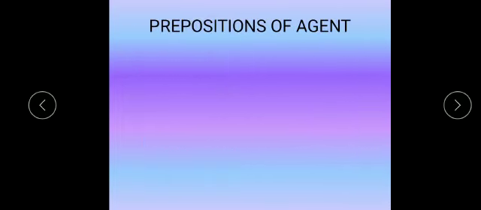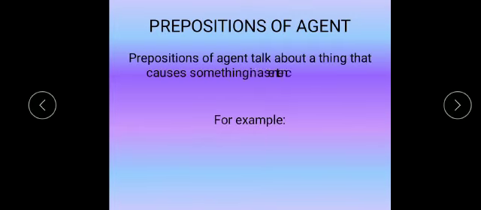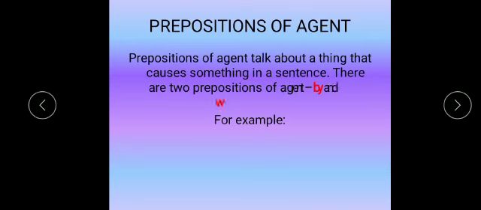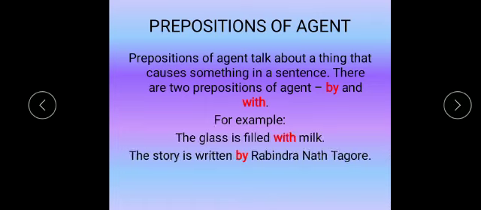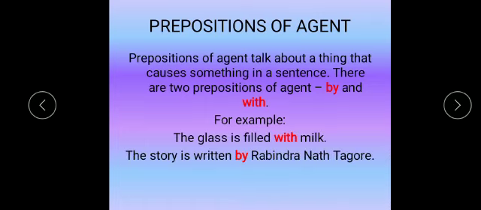Now, prepositions of agent. Prepositions of agent talk about a thing that causes something in a sentence. There are two prepositions of agent, by and with. For example, the glass is filled with milk. The story is written by Rabindranath Tagore. In these sentences, the words with and by are the prepositions of agent.